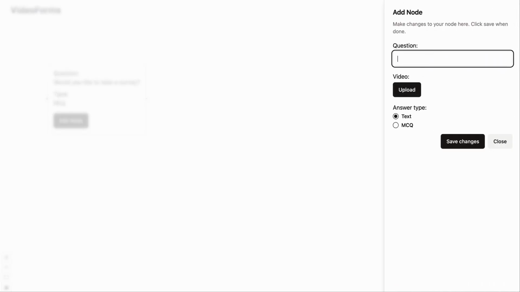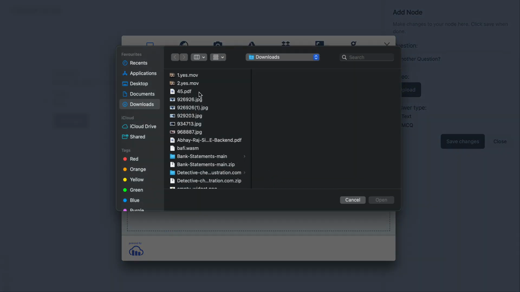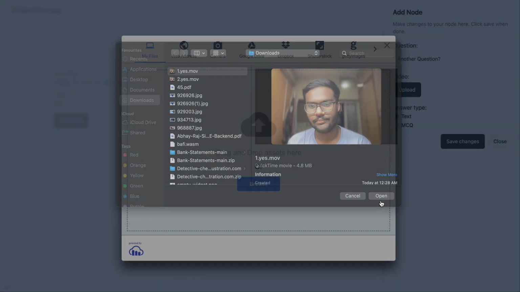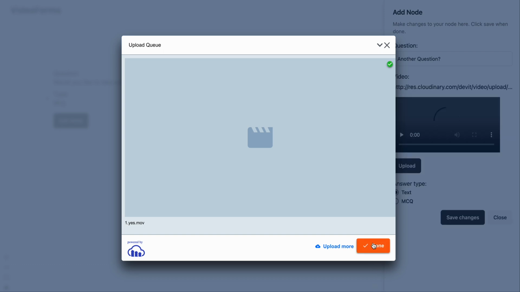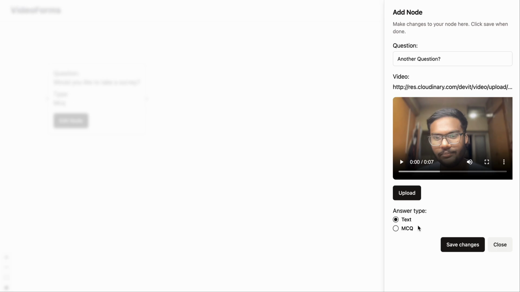I'll just create one more thing. So let's say another question. This is just an example, just filling anything for the sake of demonstration. And you'll see that, okay, yes, and say open, try to upload it, and let it be a text node. It can be an MCQ as well.